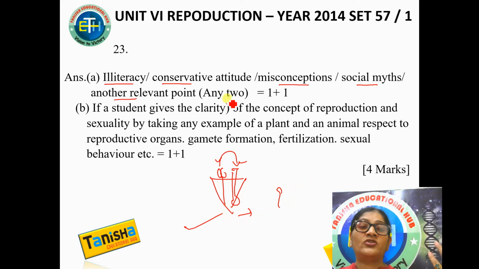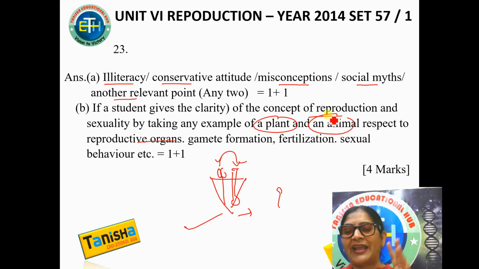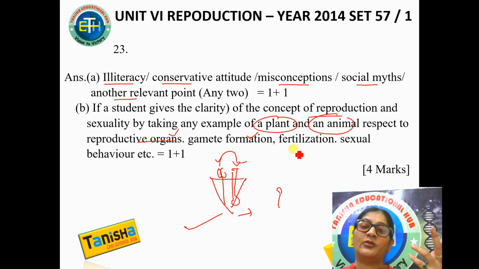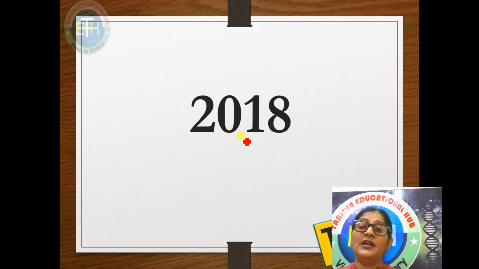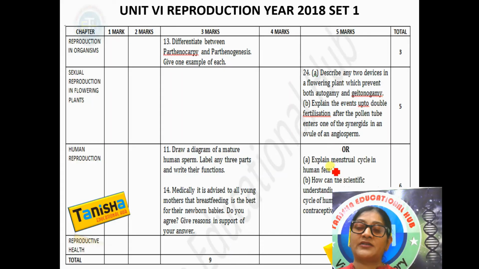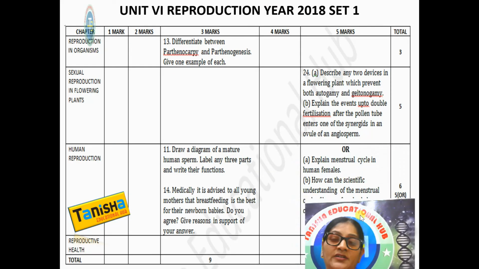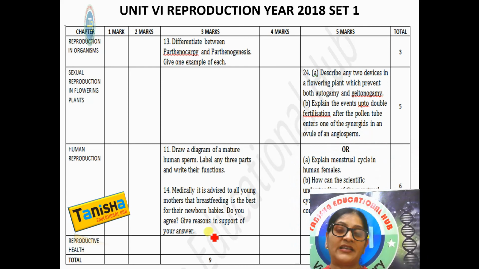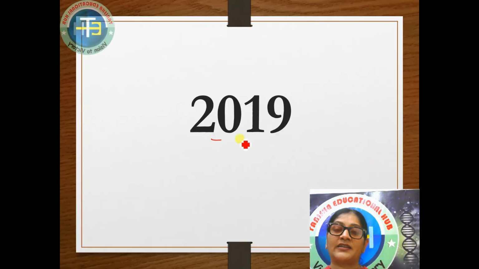So you had to just give the concept of reproduction by taking any one plant and any one animal. That was allowed. You could take any one plant and any one animal and explain the reproductive organ, gamete formation, fertilization, sexual behavior, etc. Right? Now 2018. In 2018, not a single question came from this chapter of NCERT. So we will move to 2019.